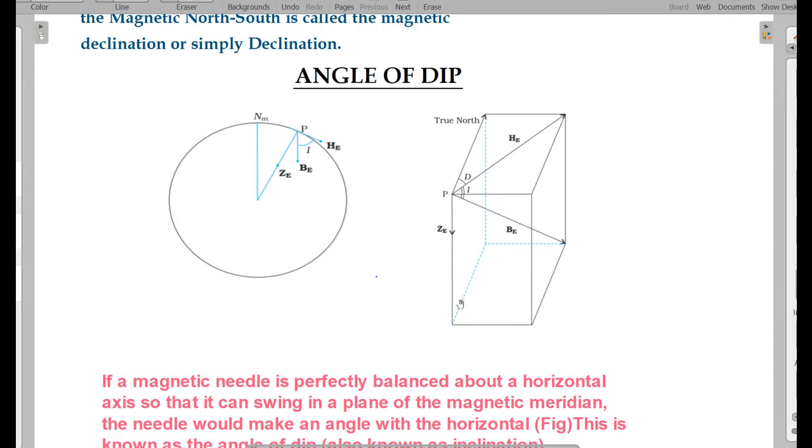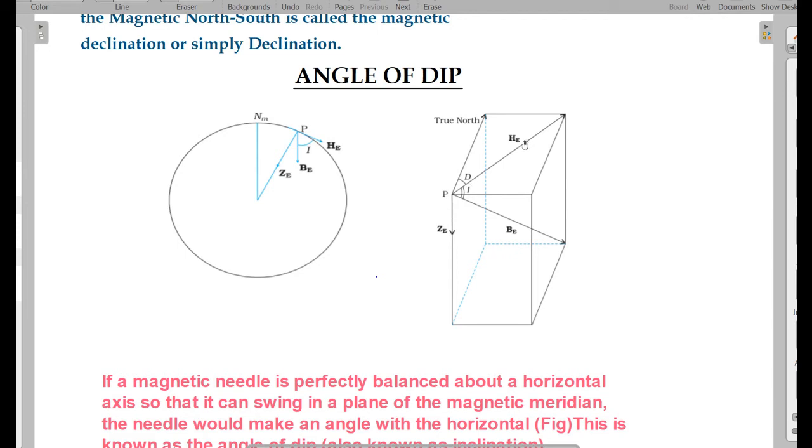So in the vertical plane, if the magnetic needle is free to rotate, the magnetic needle is pointing along this direction. So the angle made by the surface or horizontal with the alignment of the magnetic needle is called angle of dip, I. This is the horizontal, or we call it the magnetic meridian, and this is the geographic meridian.